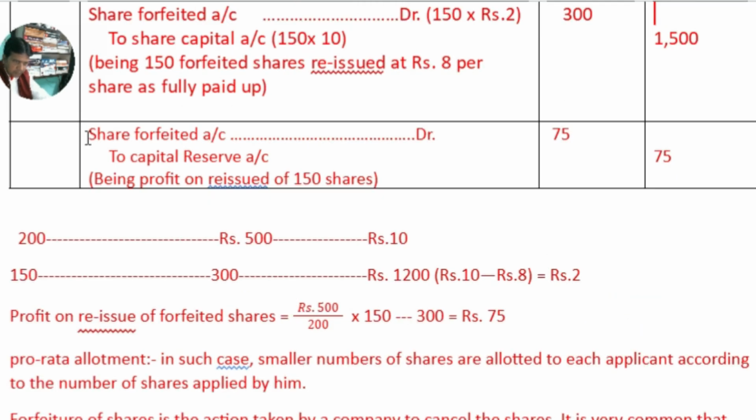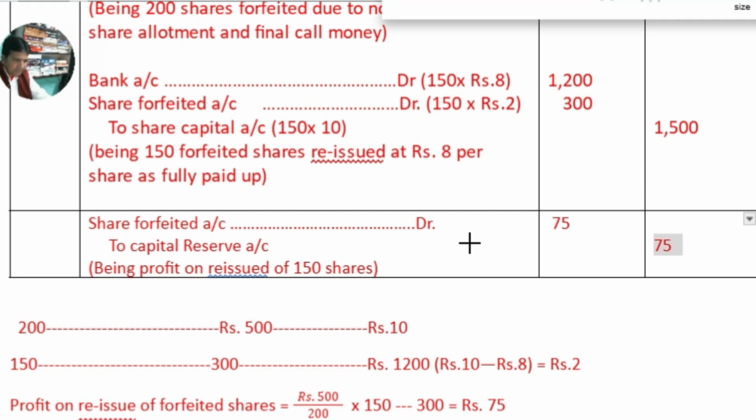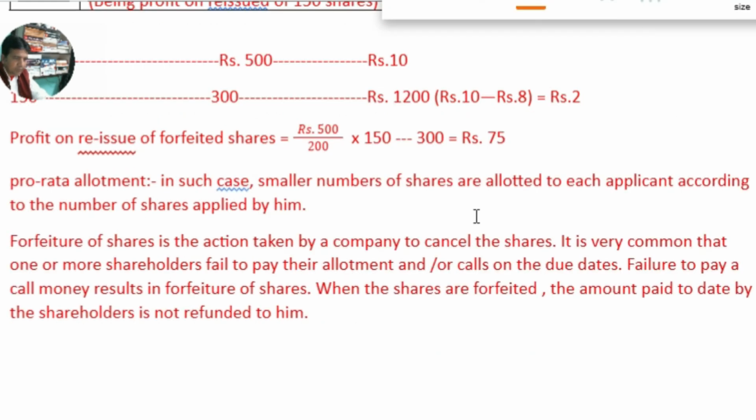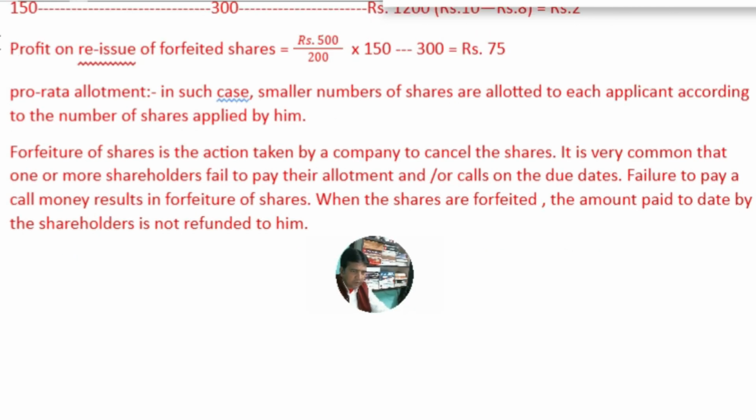The company made a profit on reissue of 150 forfeited shares. This 75 rupees the company made as profit. It is capital profit. How is this profit calculated? I am going to explain it with the help of a working note. Remember this formula for the profit on reissue of forfeited shares.